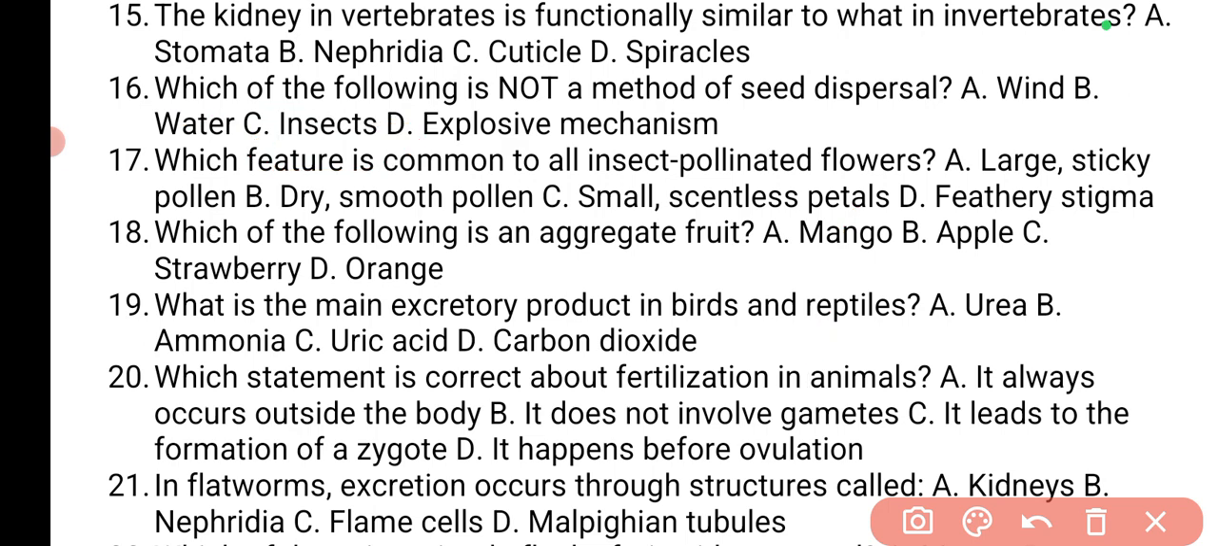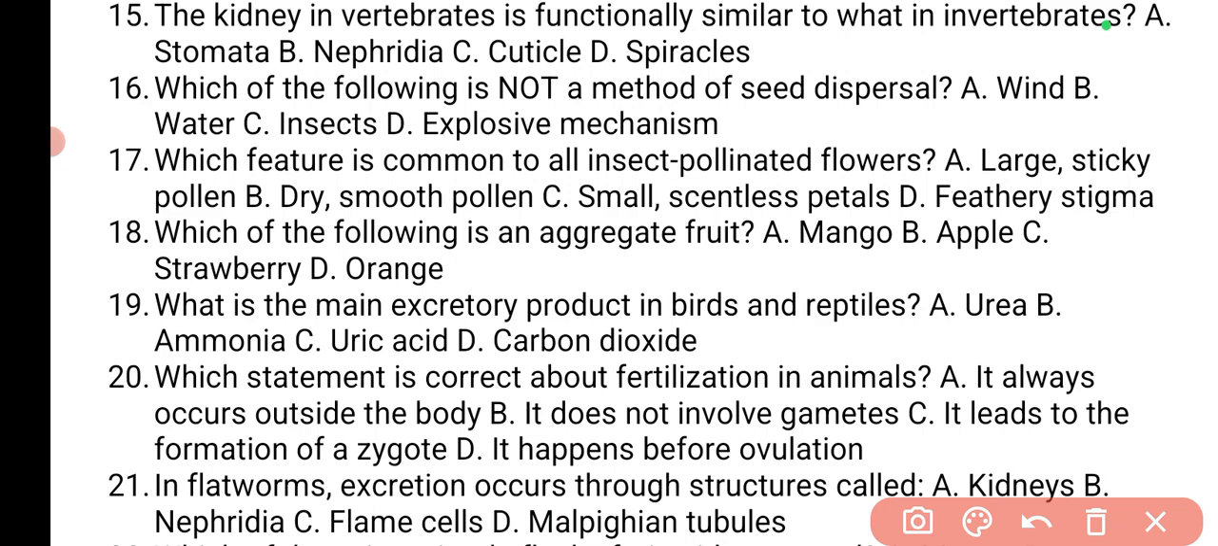Which feature is common to all insect pollinated flowers? If it's insect pollinated, then it must have large petals, okay? But sticky pollen, that also makes sense. Dry, smooth pollen, no. Small, scentless petals, no. Feathery stigma, no. So the answer is feathery stigma, because feathery stigma is for wind pollinated flowers, so that the wind will be able to carry them, so they are weightless. So we say they are feathery.